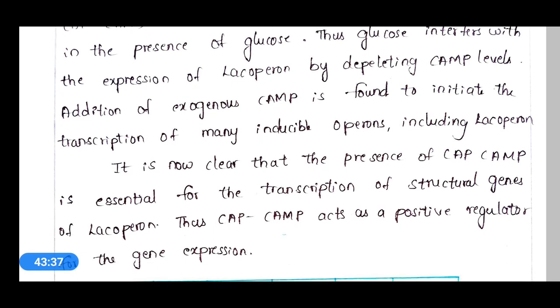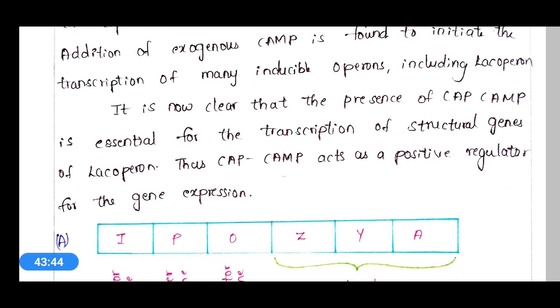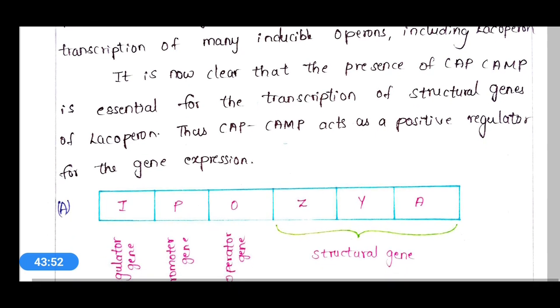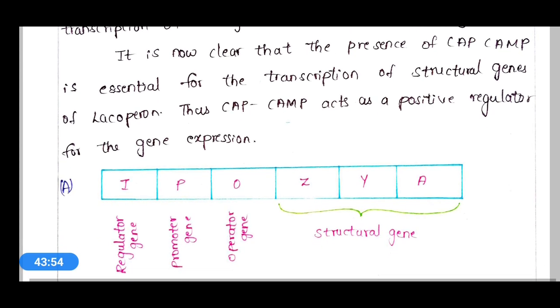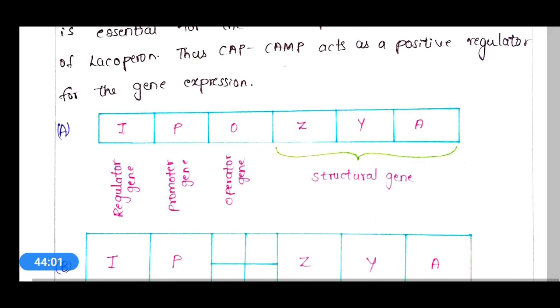Addition of exogenous cAMP is found to initiate the transcription of many inducible operons, including lac operon. So it is now clear that the presence of cAMP is essential for the transcription of structural genes of lac operon, and thus cAMP acts as a positive regulator for the gene expression.